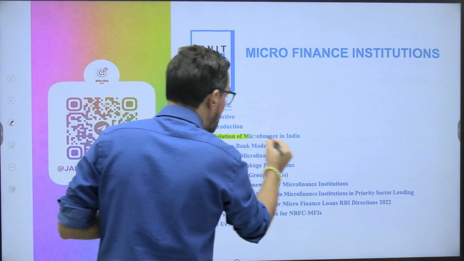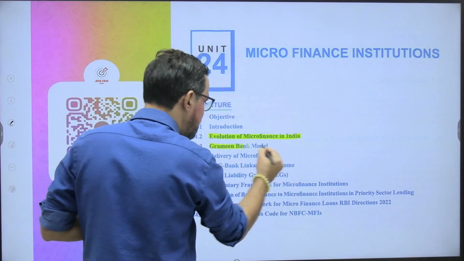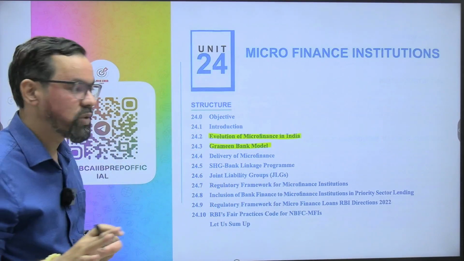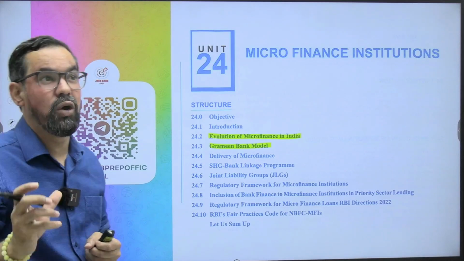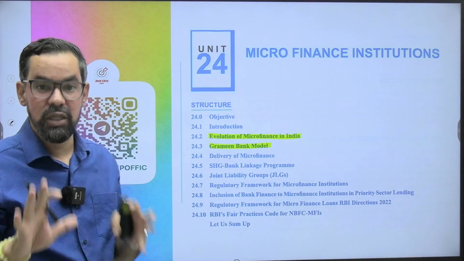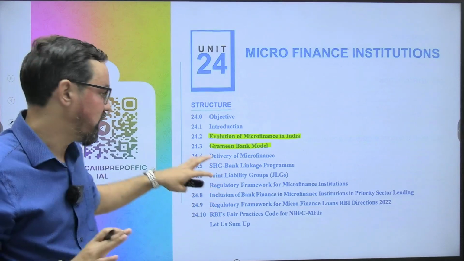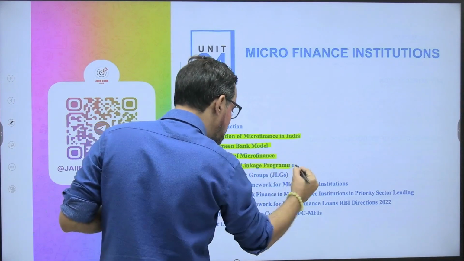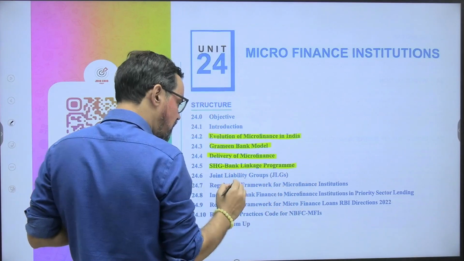The evolution of microfinance: the Grameen Bank model, which arrived from Bangladesh. There is a village called Jobra. I hope you have heard the name Muhammad Yunus, who was the person behind this model. Then the delivery of microfinance: self-help groups and the bank linkage program.